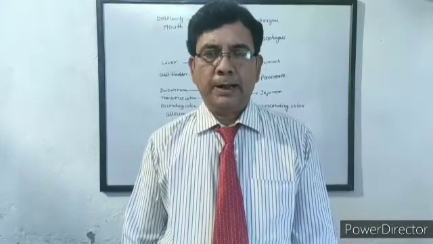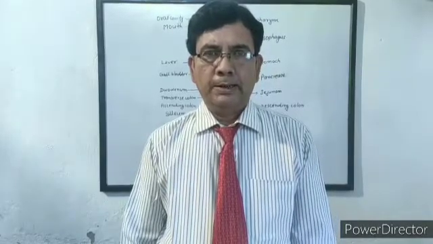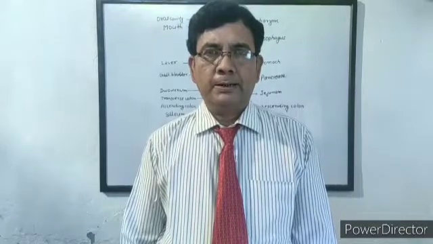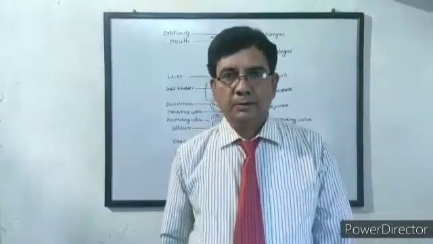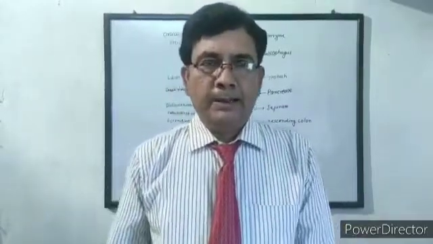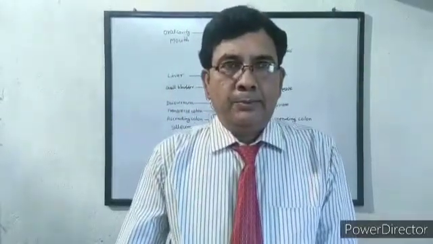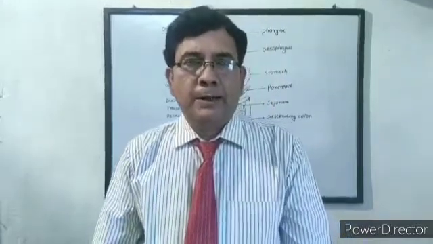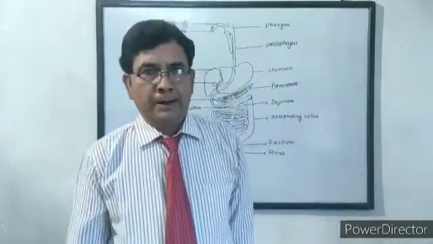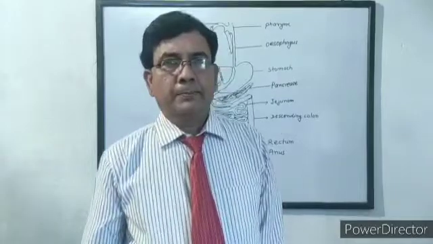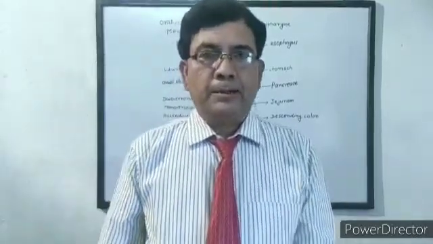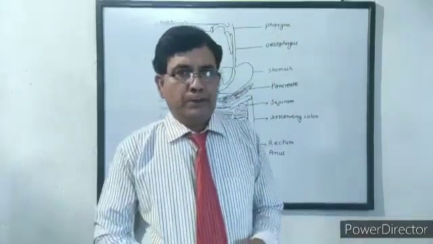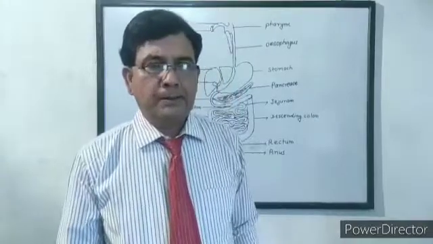Today I am going to explain about heterotrophic mode of nutrition in human beings, which needs digestion of food. Human is an omnivorous animal. That means it takes food from plant sources and from animal sources. That means humans can eat the flesh of other animals and can take plants and plant products. So these complex organic foods need digestion. So I am going to explain the digestion of complex food in the human being.